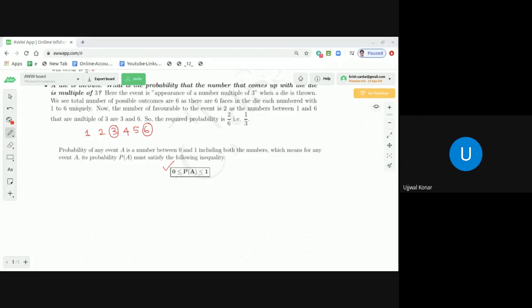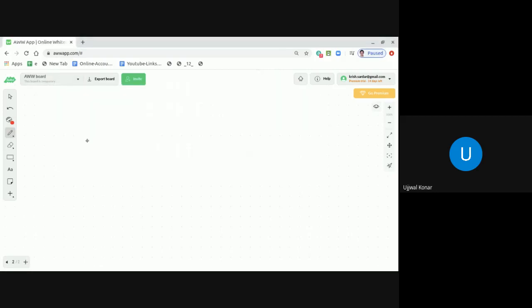Great. Now what we are going to discuss are some terminologies, and those terminologies are extremely important. The first one is called a random experiment. Dear students, we are all aware of the experiments that we do in our laboratory. We do experiments, right?